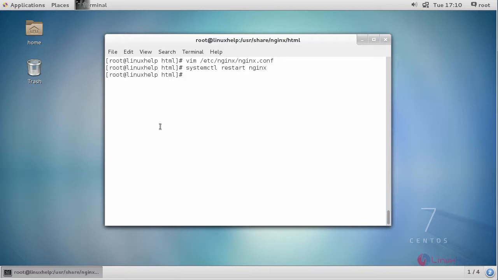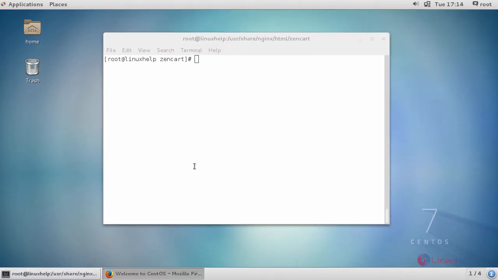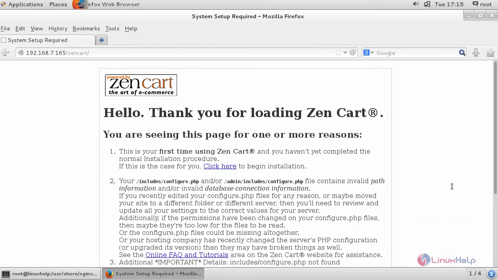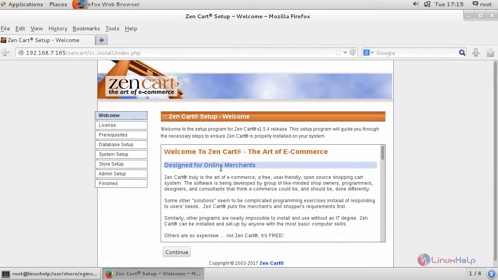Now open your browser and enter your machine's IP address. Now click here for installation.